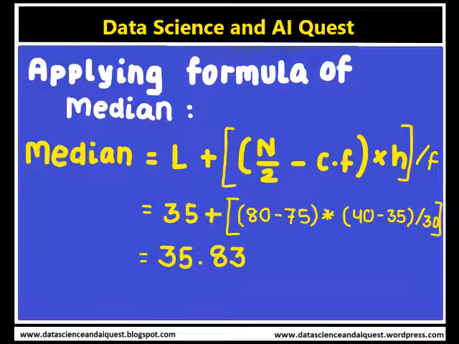So this means that 50% of the workers are getting less than or equal to 35.83, and 50% of the workers are getting more than or equal to the given wage, that is 35.83.